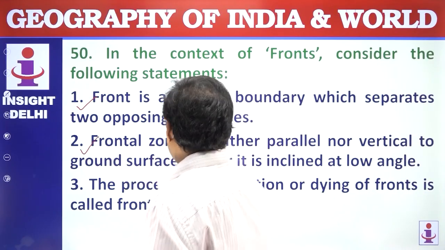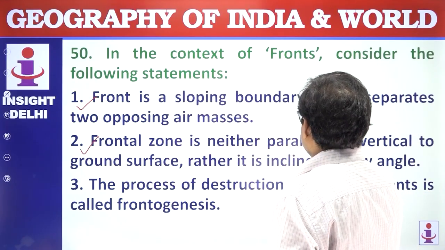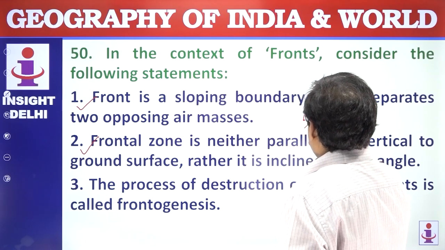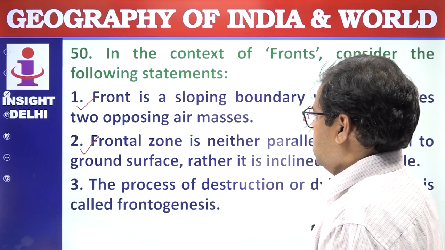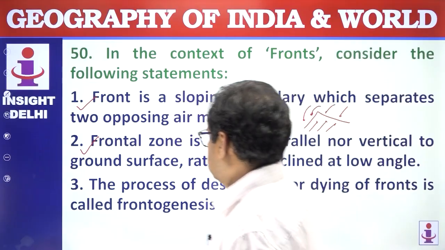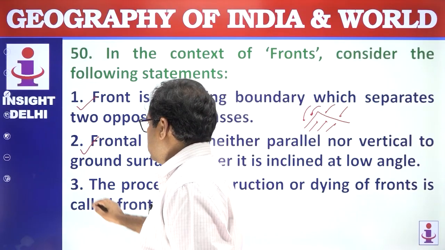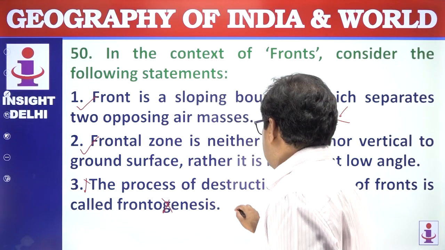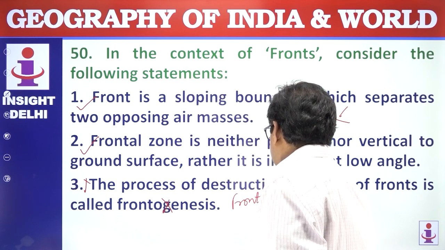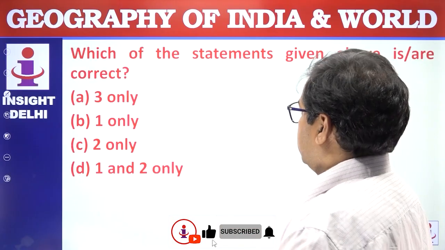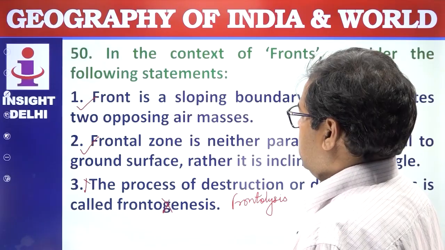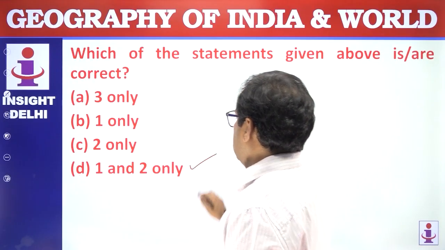Right. So a front will be of this type of situation, warm and then cold. So that is the frontal situation. The process of the destruction or dying of the front is called frontogenesis. No, it is called frontolysis. Next, which of the statements given above are correct? So only 1 and 2 are correct. Answer is D. Next question.